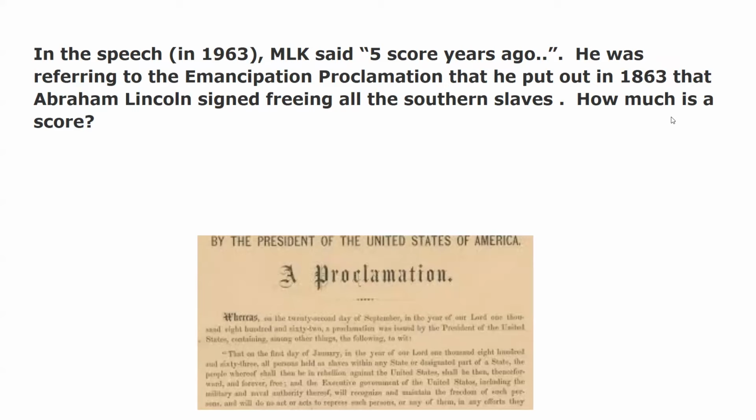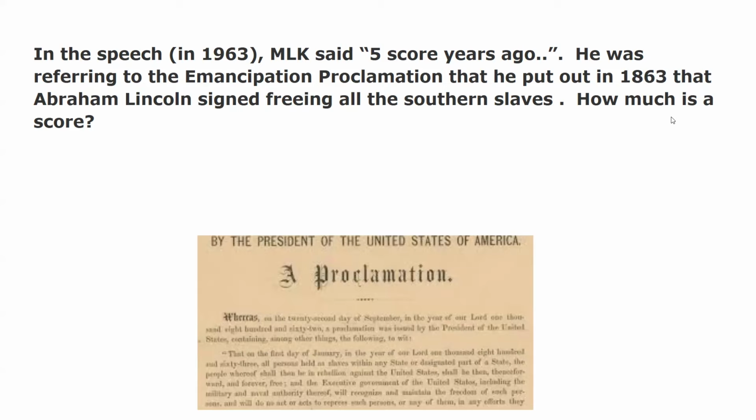I really like this problem because the word score, I don't know the history of it, but maybe it was what was used 100, 150, 200 years ago. I don't know. But I really find this a really great throwback for MLK to put this in here.